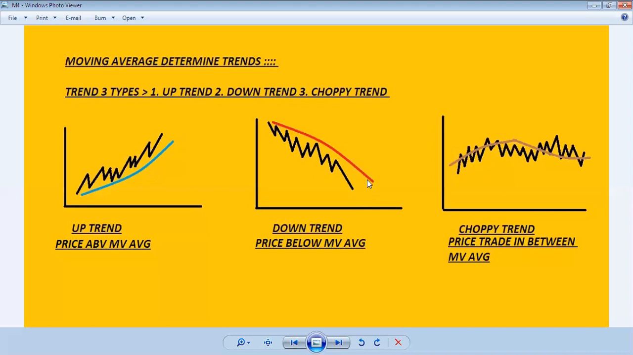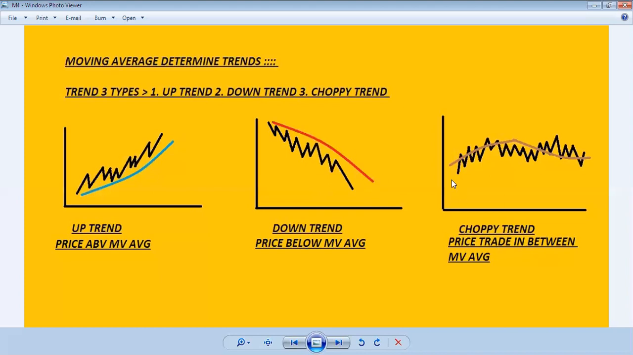That is why it's a trend following indicator. The price is also going down and the moving average is also going down. That is why it's a trend following indicator. And in a downtrend, the price is always below the moving average. In the price chart, the price is always below that moving average in the downtrend.